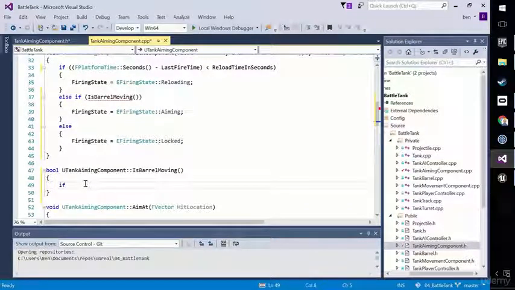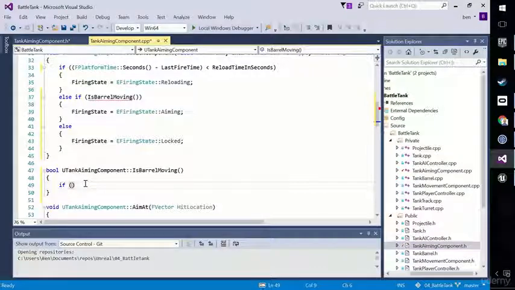The first thing is that we should never be calling this method when there is no barrel. So we need to protect against the idea of there being no barrel when we call this. I want to talk a little bit more about the ensure statement. We only use ensure for things that we never, ever, ever expect to happen in our production game. If this stuff is likely to happen in the production game, then it's a failure condition you need to handle.